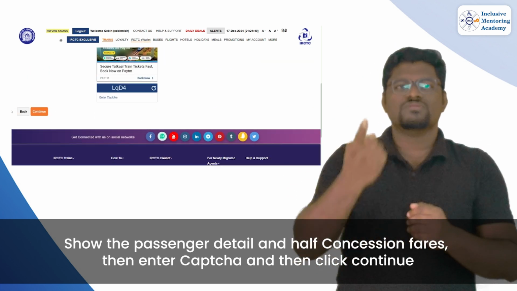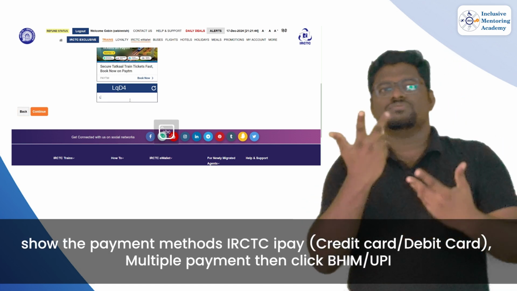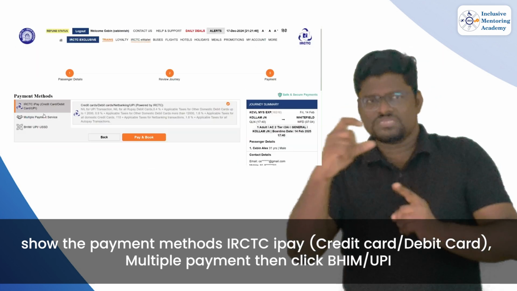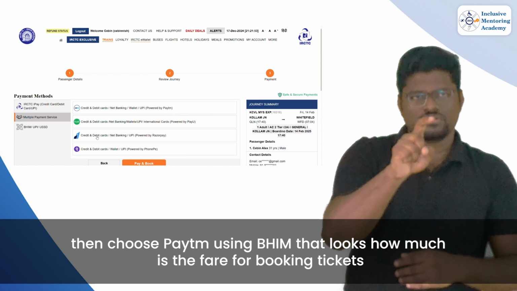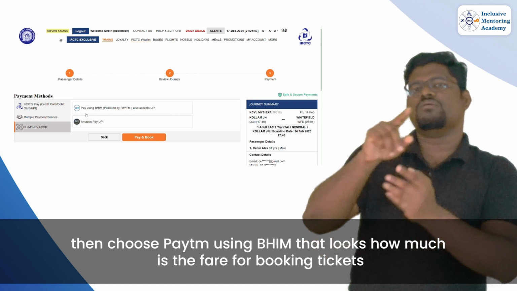It shows the payment methods: IRCTC iPay, credit card, debit card, multiple payment. Then click BHIM UPI. Then choose Paytm using BHIM. That shows how much the fare is for booking the ticket.